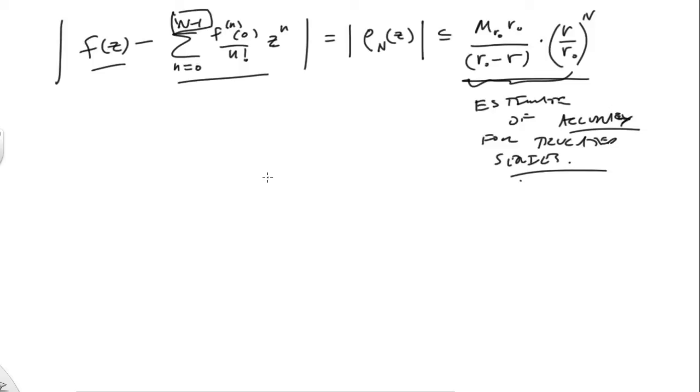All right, so now let's go over a few quick examples of some standard Taylor series. We have e to the z, and you can quickly check that it is the sum of z to the n over n factorial, n equals 0 to infinity. That works.